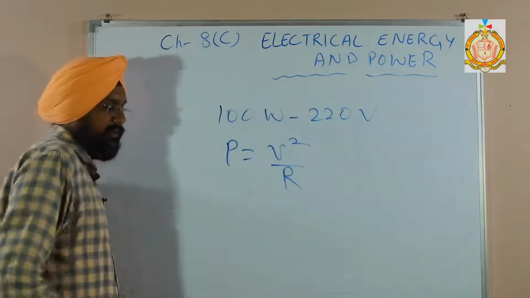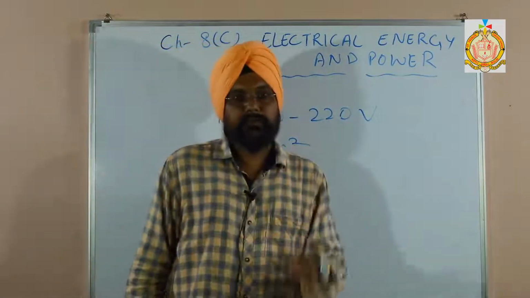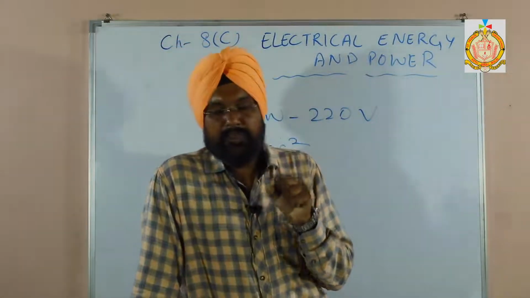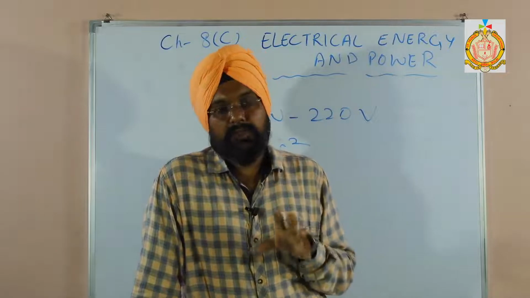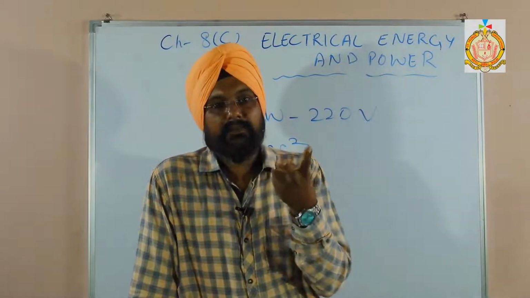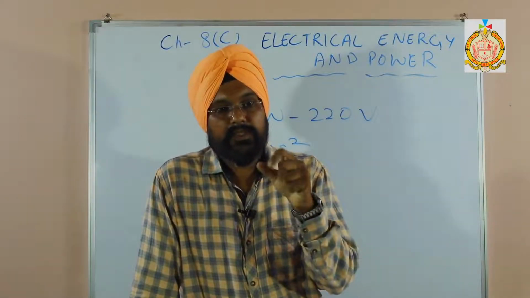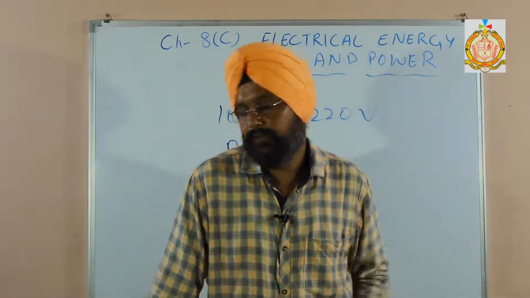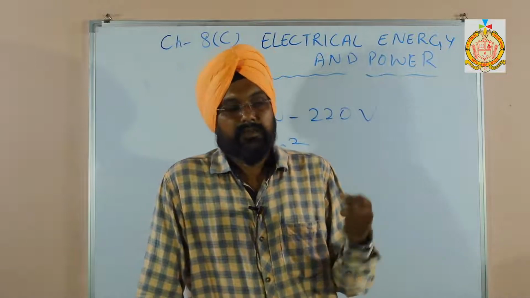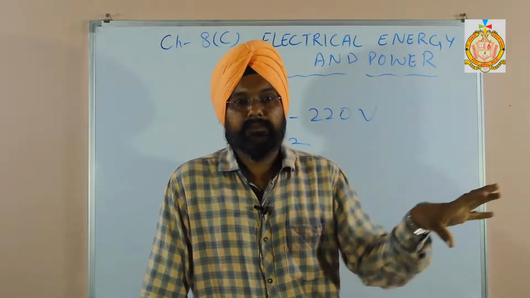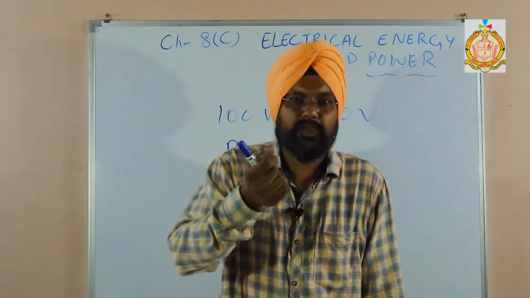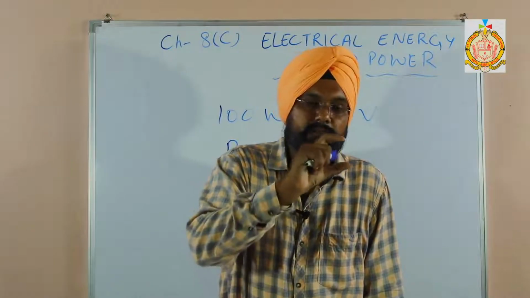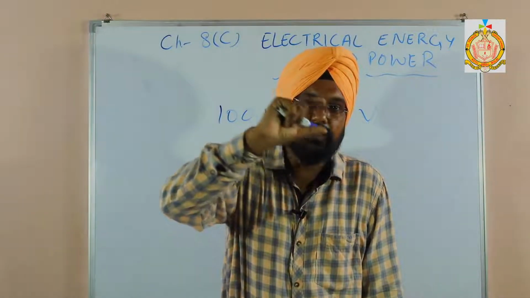What do you mean by the safe limit? Students, take a stabilizer or voltmeter and just attach the bulb to it. First, keep the voltage at 100 volts. Then your bulb will be a little dim. As you increase the voltage, the bulb will become brighter.